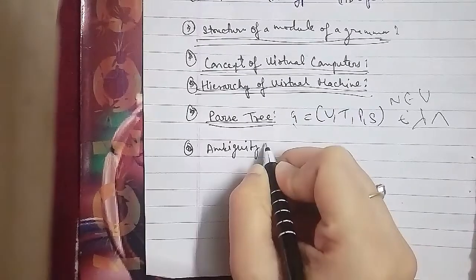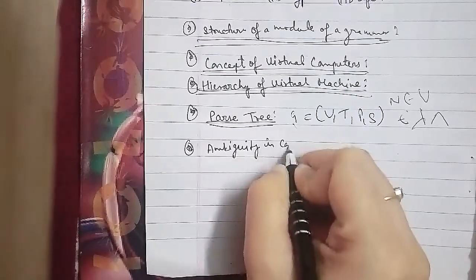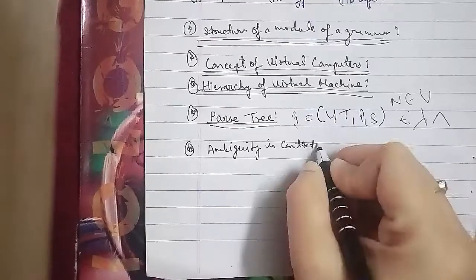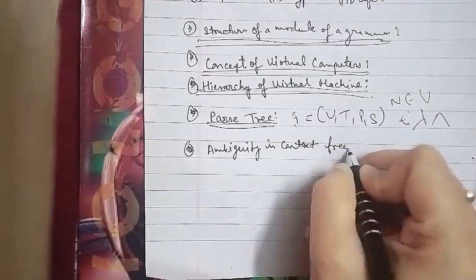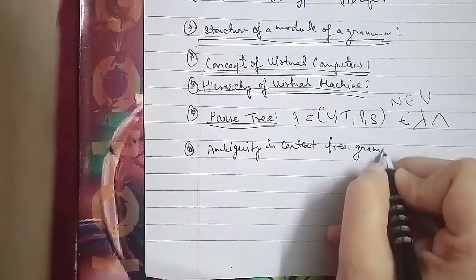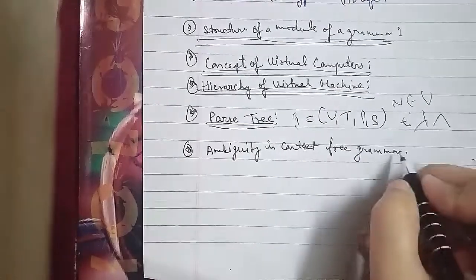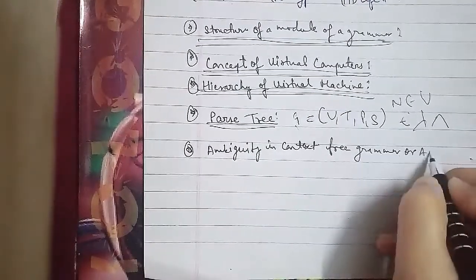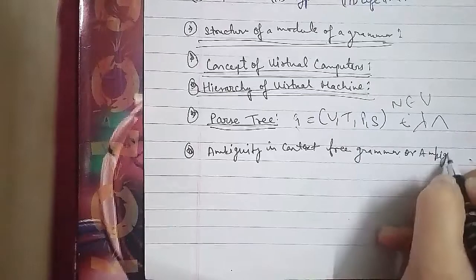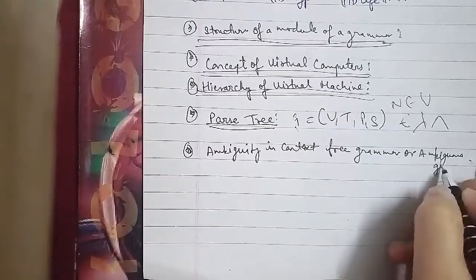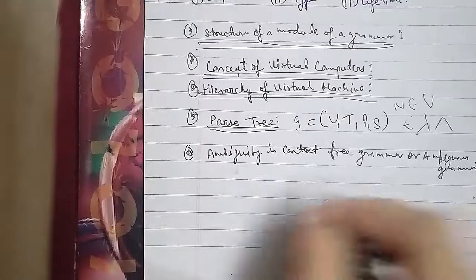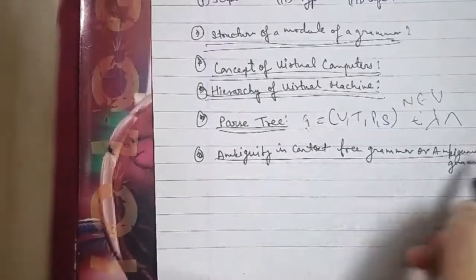The other derivation is S tends to S plus S, and this is a plus S, a plus S plus S, which tends to a plus a plus S, and that tends to a plus a plus a. The derivation tree will be represented here.